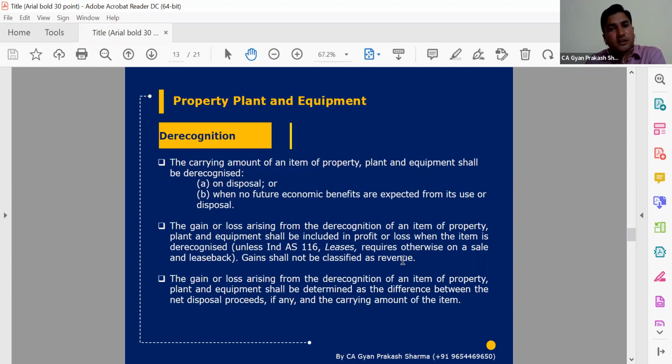Any gain or loss arising on de-recognition will definitely be part of the P&L. There is no significant part there. But for lease transactions, there is a separate Ind-AS 116. So any sale and leaseback transactions, or any right of use asset which we have created because of Ind-AS 116, any de-recognition of that asset will be governed by Ind-AS 116. We will not cover that here. Any de-recognition of property, plant and equipment shall be determined as the difference between net disposal proceeds, the WDV, and the actual selling price. Any difference is the gain or loss. That is not much of a difficulty.